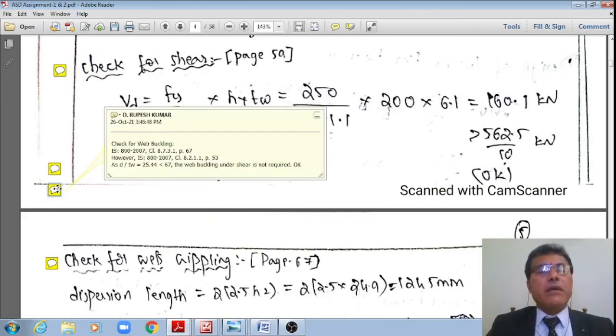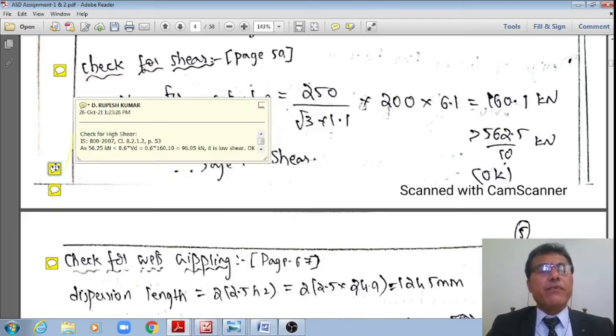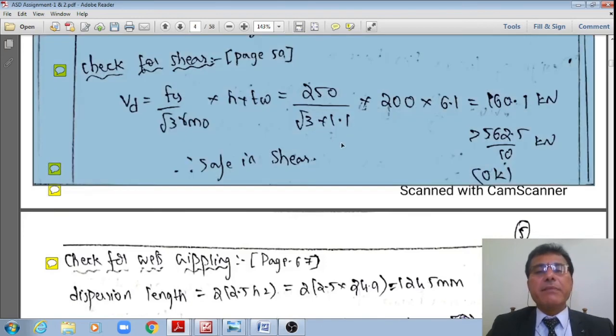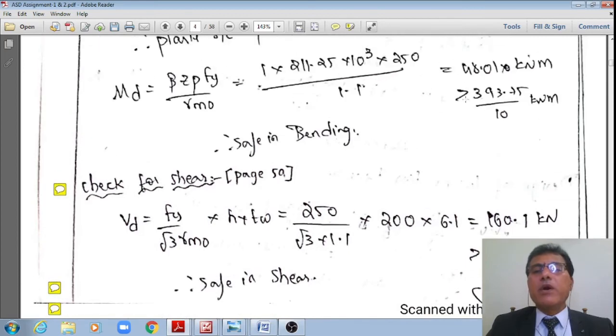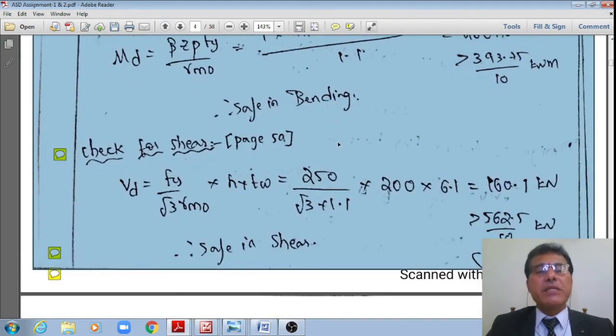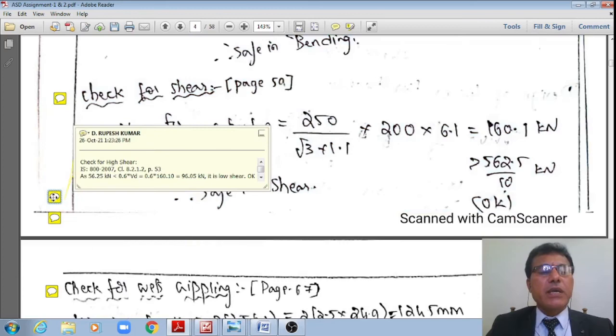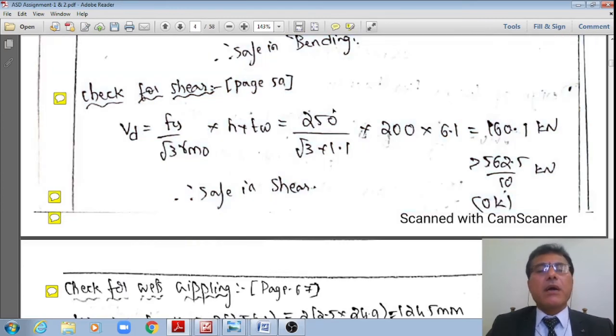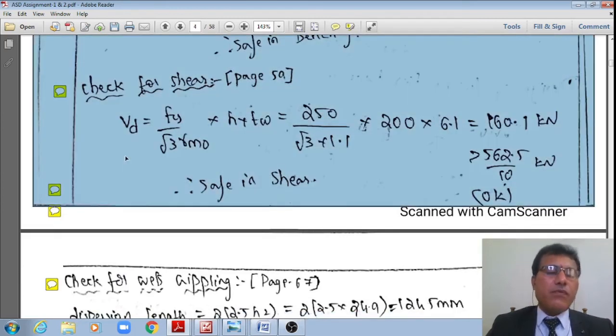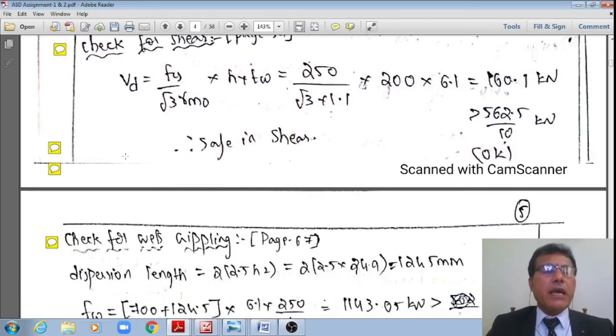Now, the next check is the check for web buckling. However, here this Vu is less than 0.6 Vd, therefore Md itself is Md, means the design moment we got as 448.01 for each of the sections, which is greater than 39.38, is okay. Otherwise, Md is equal to Mdv. If it is high shear, then Md is equal to Mdv, as we have seen in the first tier. Md was Mdv.